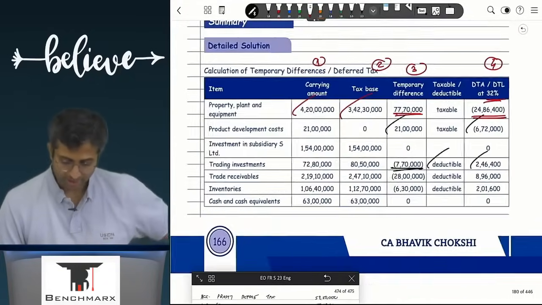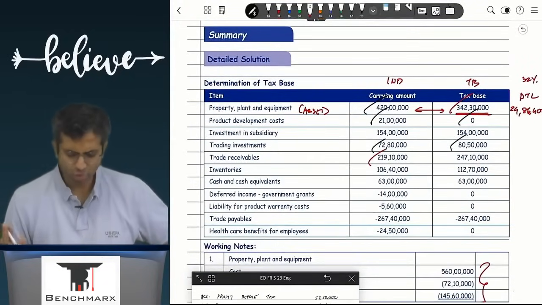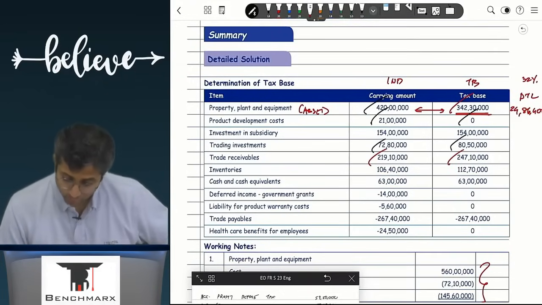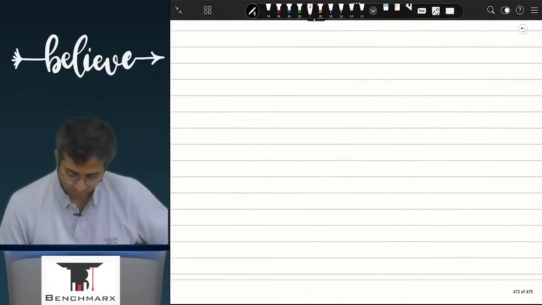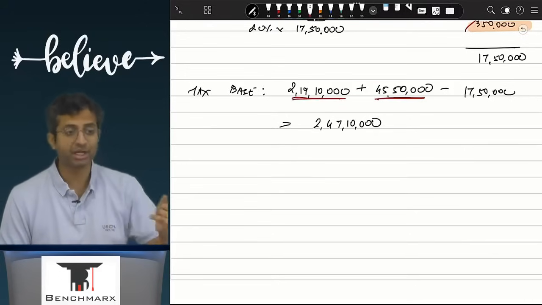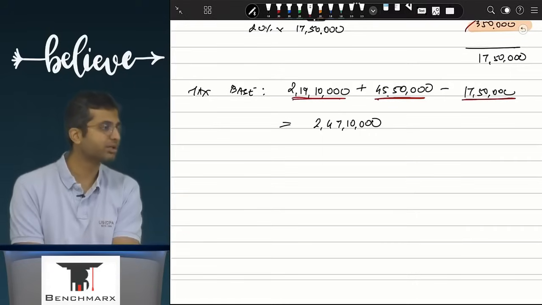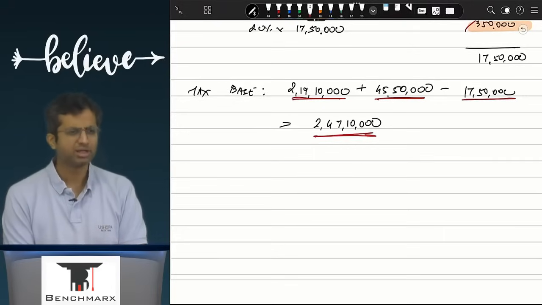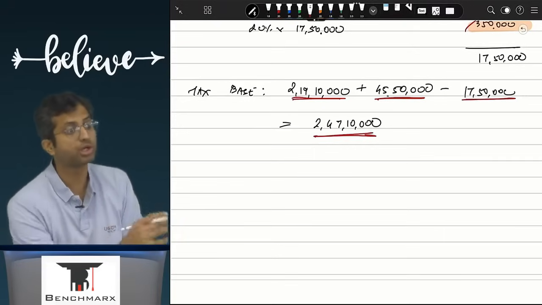Now we go to question number 25. Trade receivables in my books is 2 crore 19 lakh 10. That is the same. How much is it in income tax? 2 crore 4710. Where did it come from? Well, 2 crore 4710 would be probably 2 crore 19, adding back till date whatever is the provision for bad debt, subtracting till date what is the provision as per income tax, and hence you will get this. Ultimately whatever is the bad debt will be allowed as a deduction. Books has allowed you full deduction.